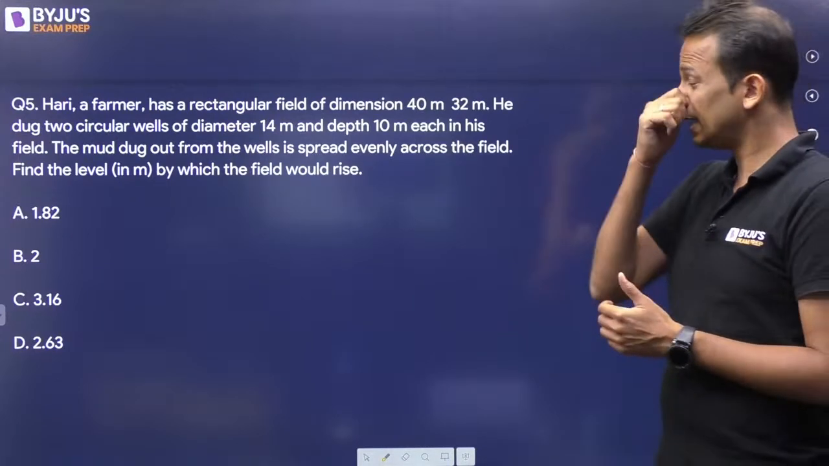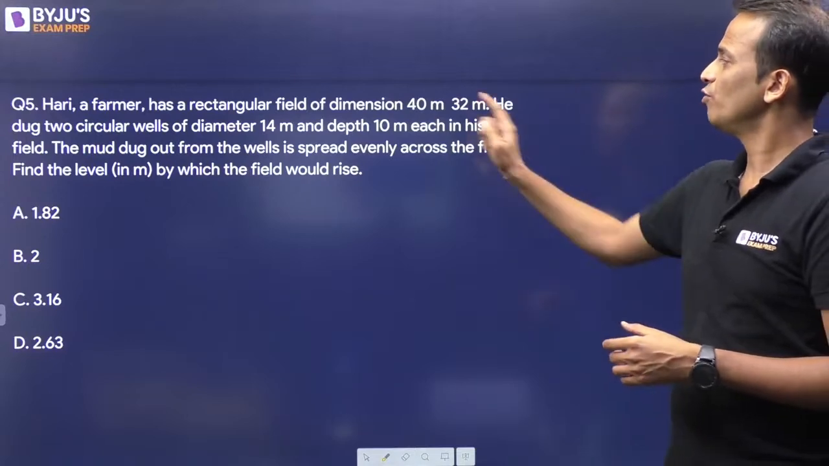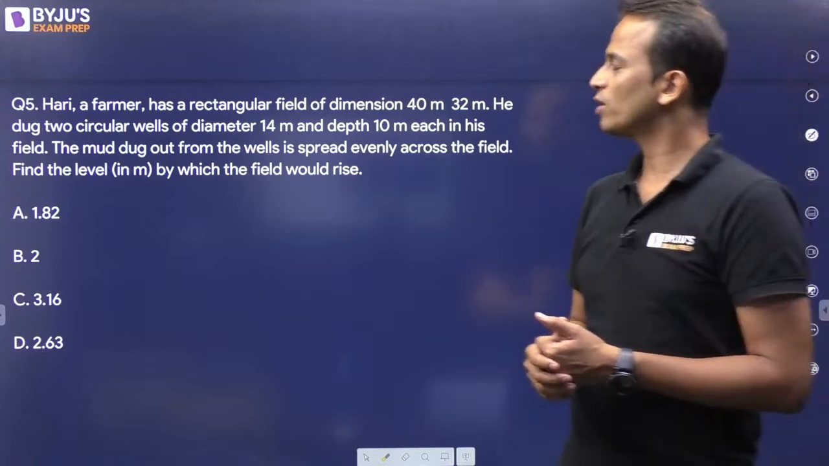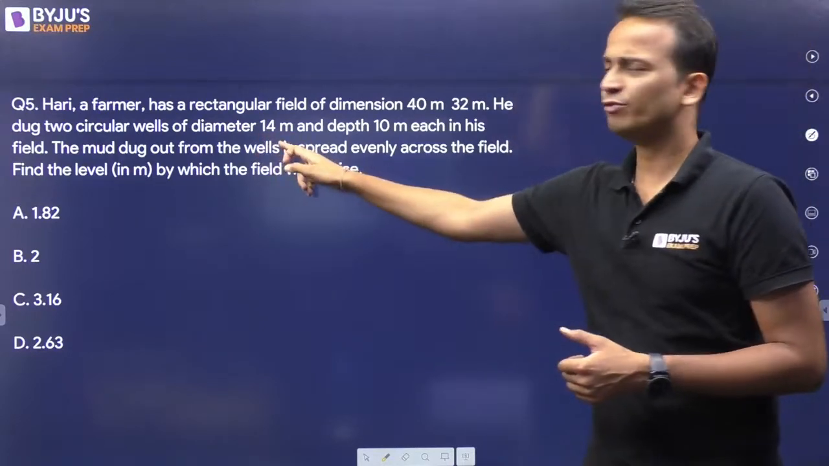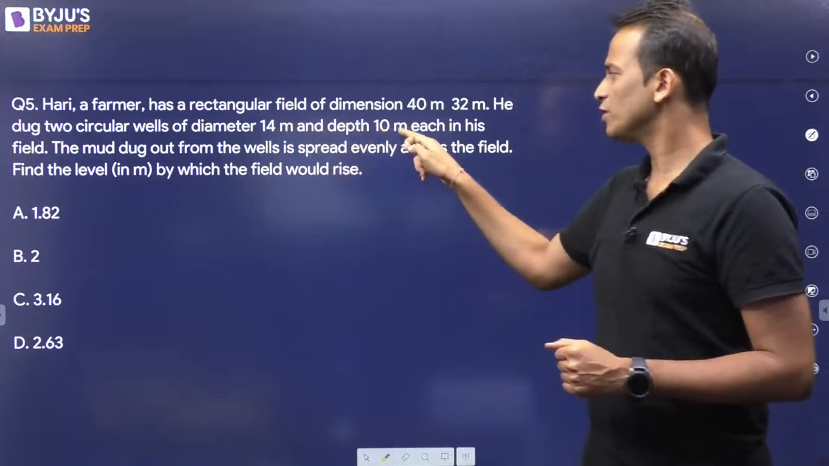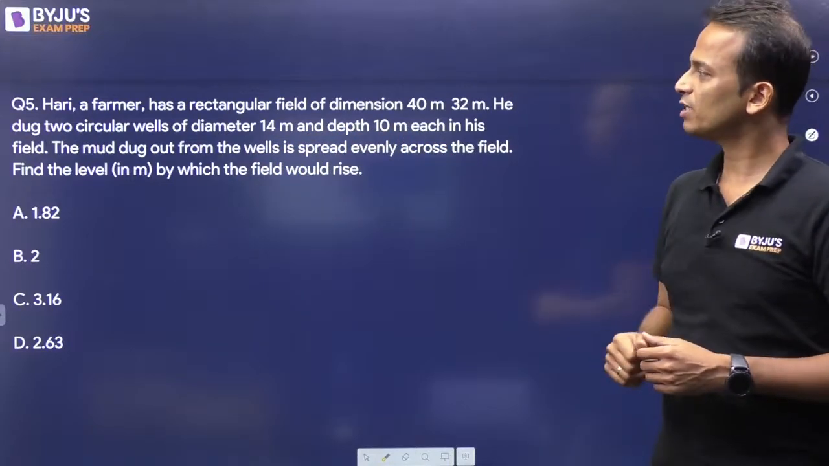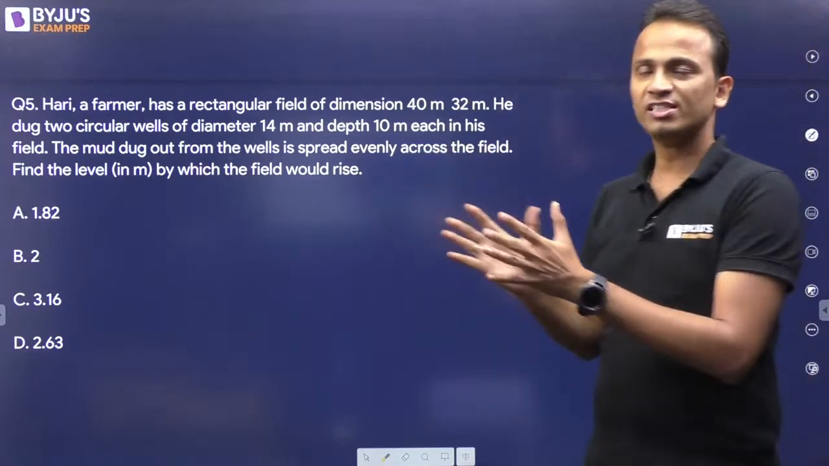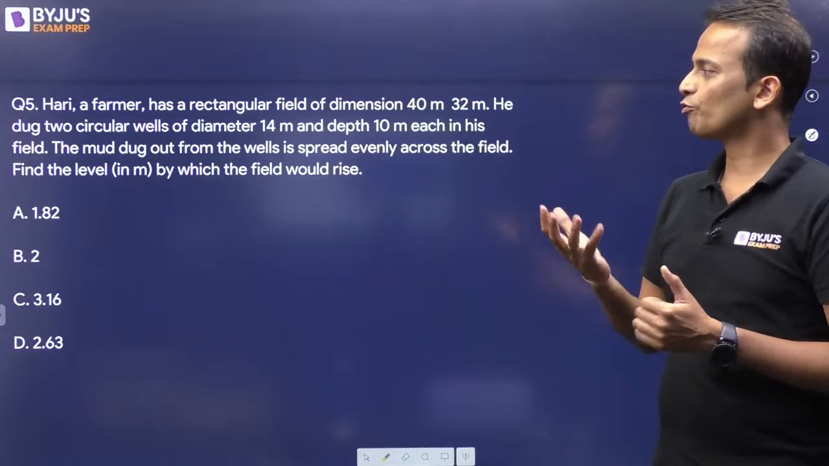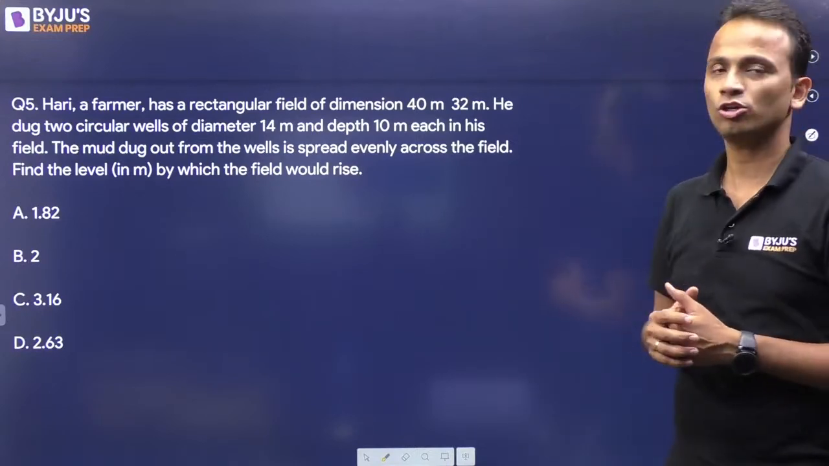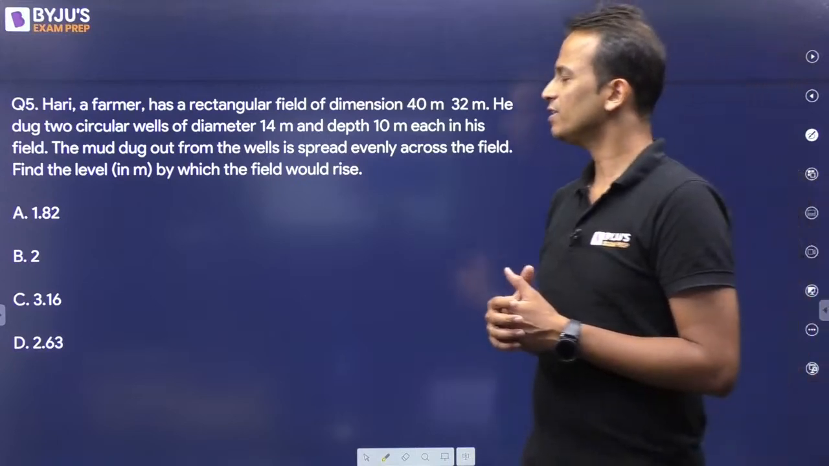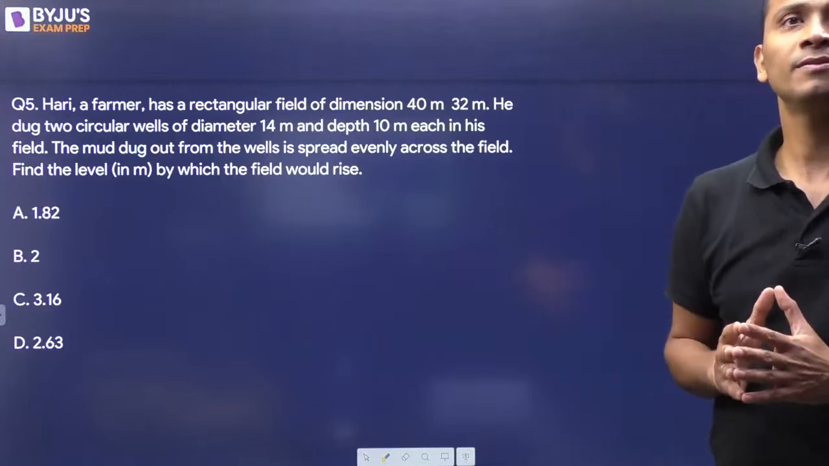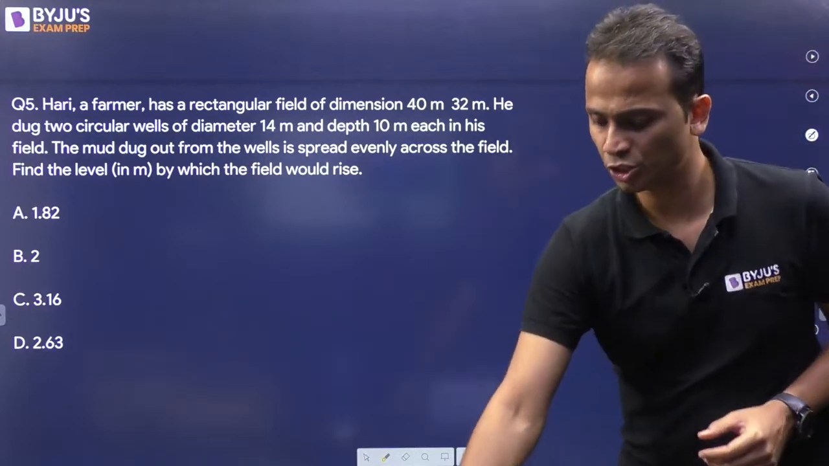Hari, a farmer, has a rectangular field of dimension 40 meter by 32 meter. Now he dug 2 circular wells of diameter 14, be careful, and the depth is 10 each. So 2 circular wells are dug. The mud dug out from the wells is spread evenly across the field. Now find the level by which the field would rise. Interesting question.